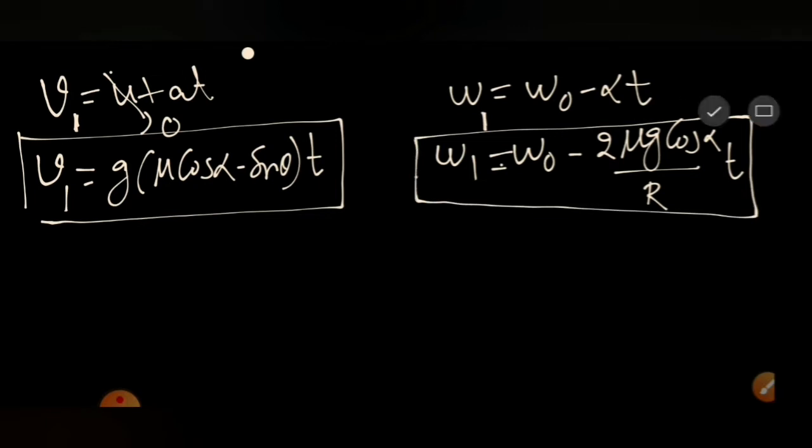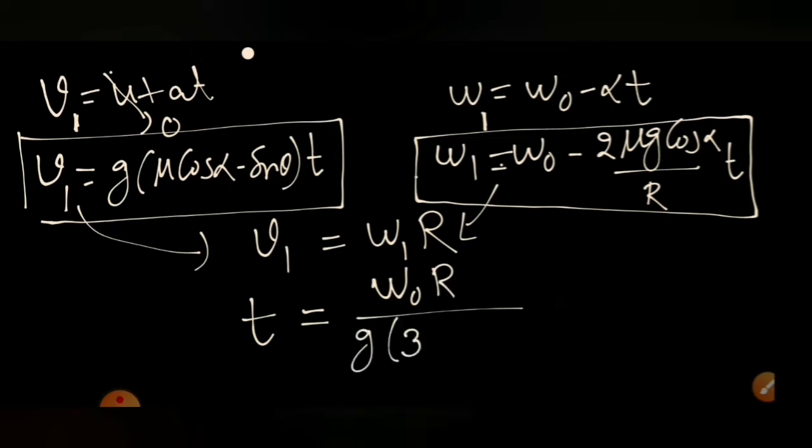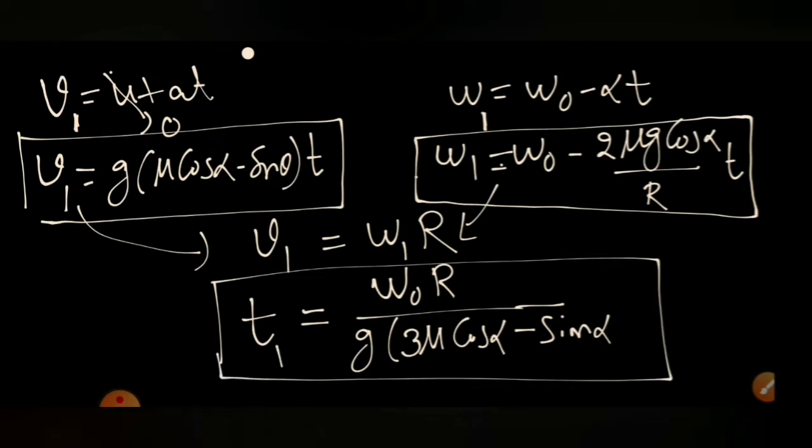If after time t pure rolling takes place, then at that time v1 and omega 1 must satisfy the relation v equal to R omega, then only pure rolling will take place. So if we put this value of v1 and omega 1 and substitute, we will get the time after which pure rolling will take place, equal to omega naught R by g times (3 mu cos alpha minus sin alpha). Suppose I give it the name t1. After a time of t1, the body will transition from sliding motion to pure rolling motion.